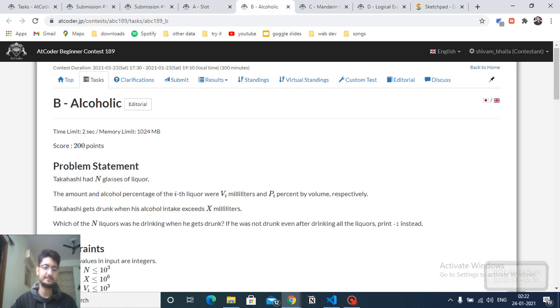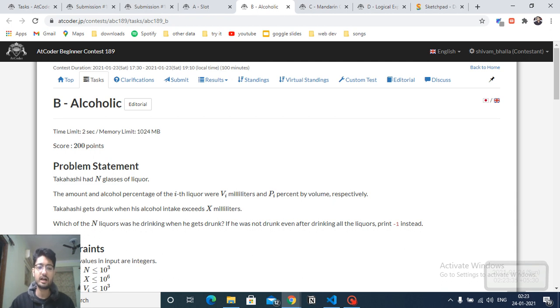The second problem states that Takahashi has N glasses of liquor, and the amount and alcohol percentage of the ith liquor are Vi milliliters and Pi percent by volume. So he has N glasses, every glass has Vi ml of liquor, and the percentage of alcohol in that glass is Pi. So if you have, let's assume, 100 ml of liquid, then maybe it has 10% of alcohol. I hope you get the point.